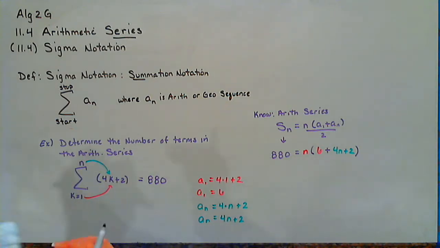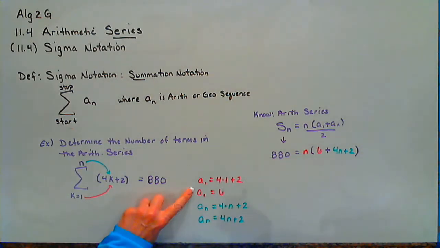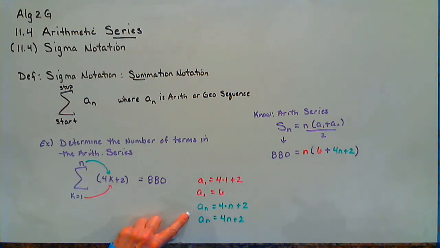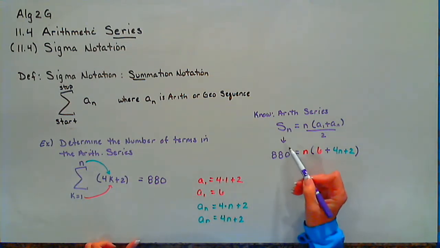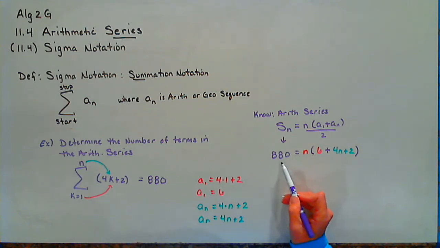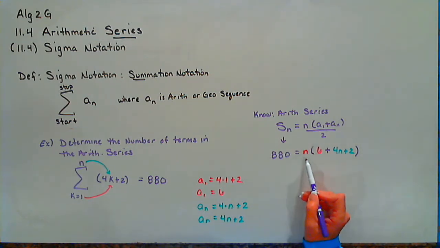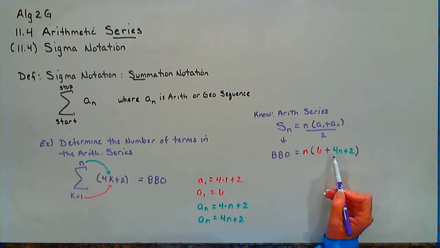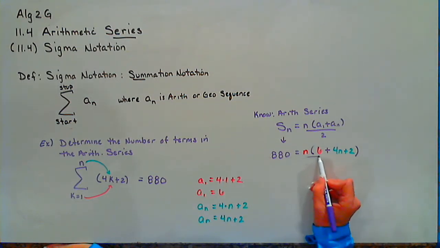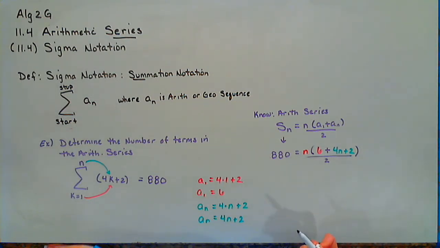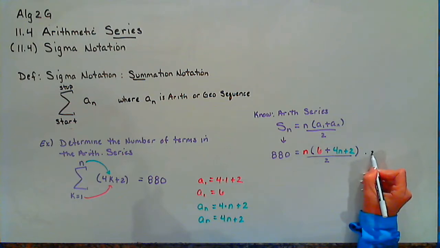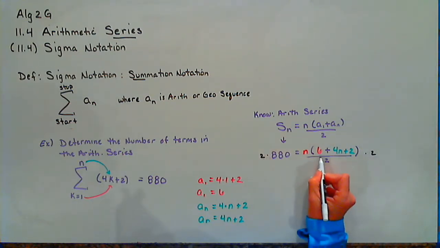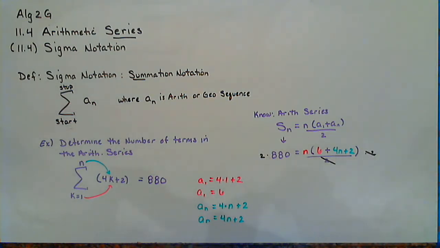So I left off with finding the first term by substituting a 1 in, finding the nth term by substituting an n in, and if I follow the equation, my sum is 880. I don't know the number, but I have my first term, I have my last term, and I need to divide it by 2. Well, if you don't like having a fraction in the problem, we've done this a lot. I'm going to multiply both sides by 2 to eliminate our denominator.